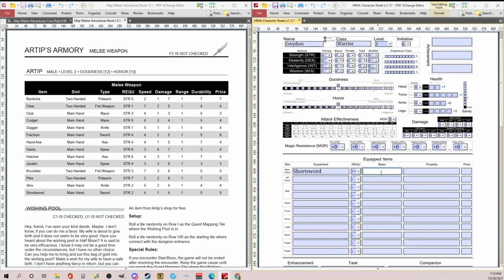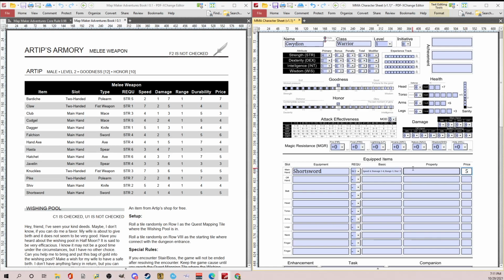I'm going to put it in the main hand, so that's fine. Short sword. We're going to put speed 4, damage 1 through 4, range 1, durability, I'll just put dur. We'll put the price 5.